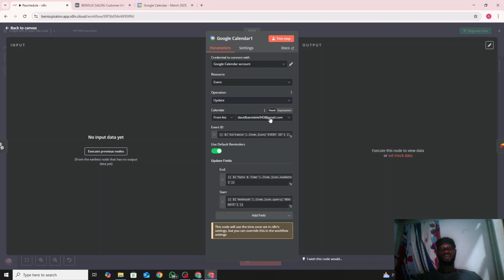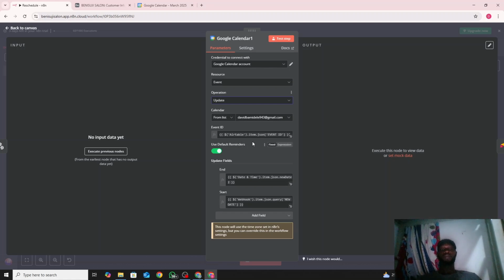And then we have the calendar, that means the name of the calendar that you want. And the inventory, like I said before, what you use to retrieve it is that unique inventory. That was why, when I got here, I was like, okay, inventory, where do I get the inventory from? I found out I had to save it in Airtable. So researching that Airtable in the first place was just to get this event ID and the names and all that we use. That was the main purpose of searching for the unique ID in the first place. Not just to get the full name, but also the event ID.